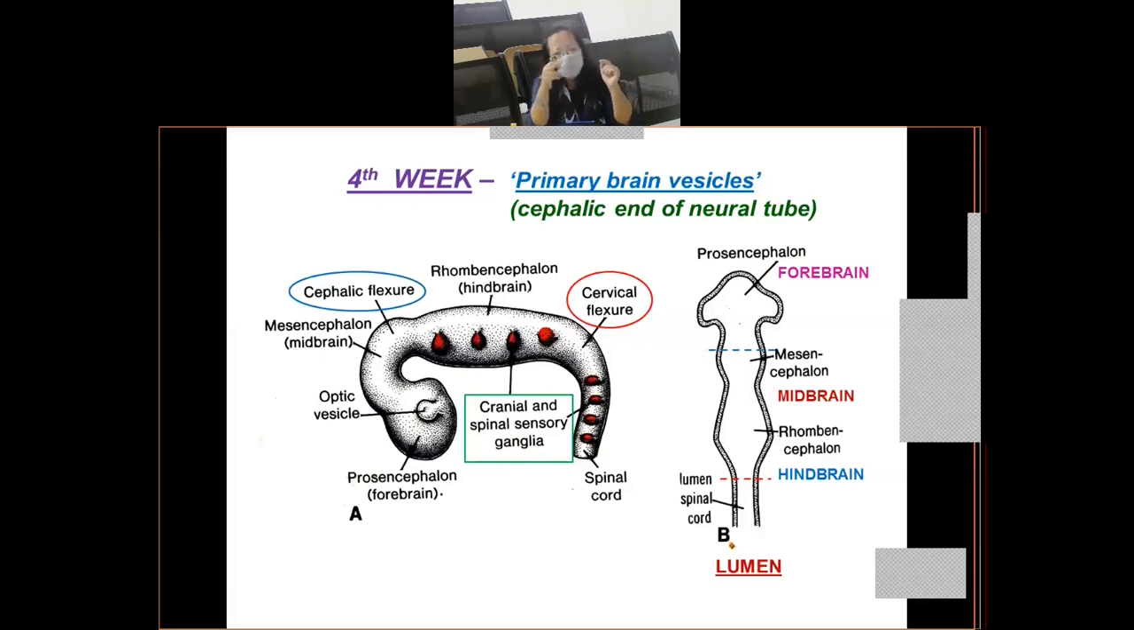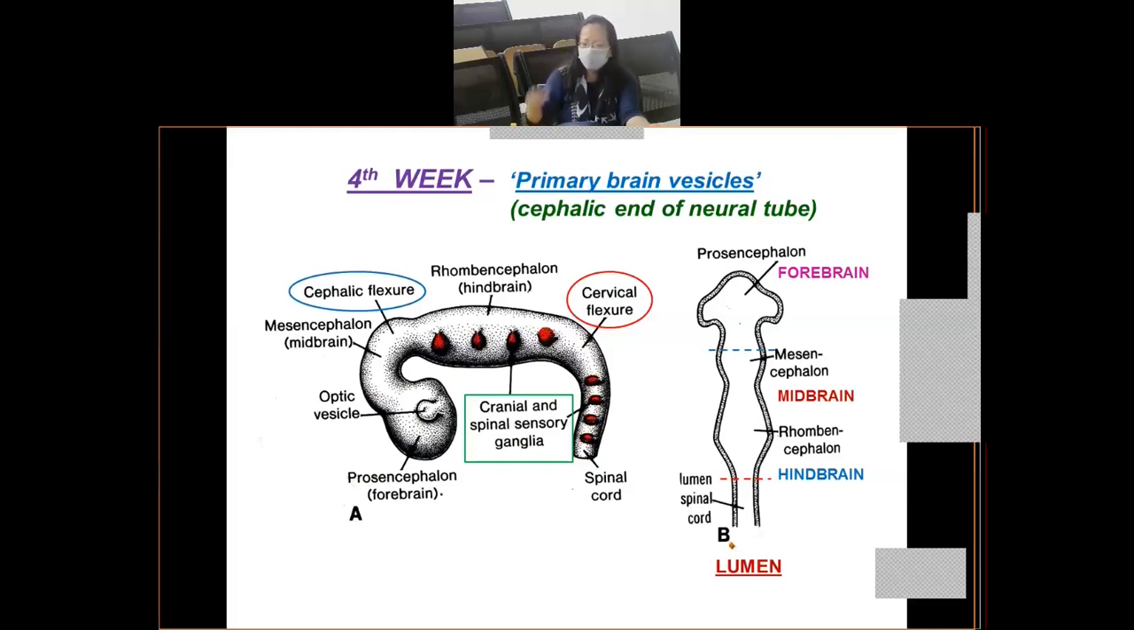Now in slide B, this shows you the lumen of the primary brain vesicles, right? So you have the lumen of the spinal cord, which communicates with the lumen of the primary brain vesicles, and all the primary brain vesicles have been labeled. That demarcation which I've shown with the red dotted line shows you the bend. That is the site where the cervical flexure will first develop, at the junction of the rhombencephalon and spinal cord. Then you have a second bend shown by the blue dotted line. That blue dotted line represents the cephalic flexure, which is a bend developing in the region of the mesencephalon. Right? Okay. So I hope this is clear.